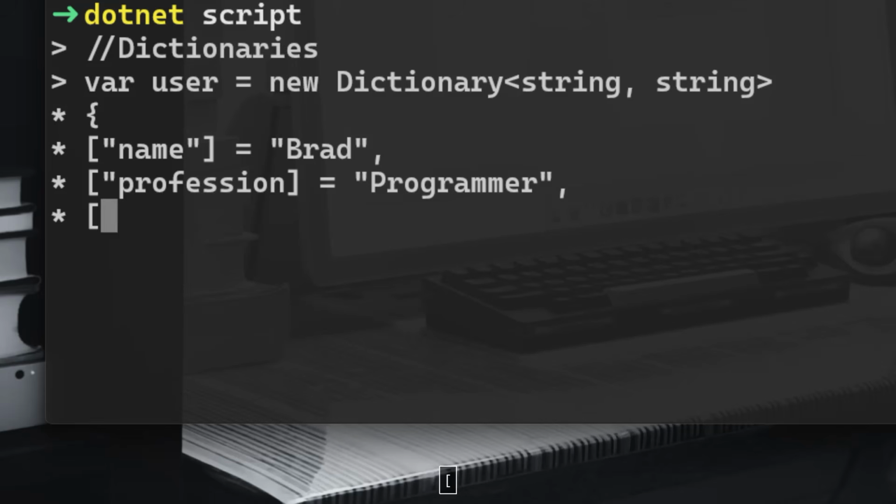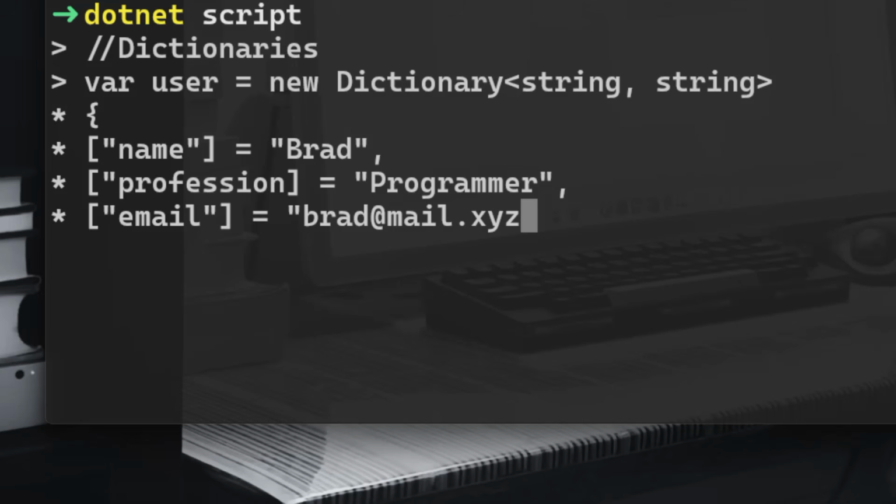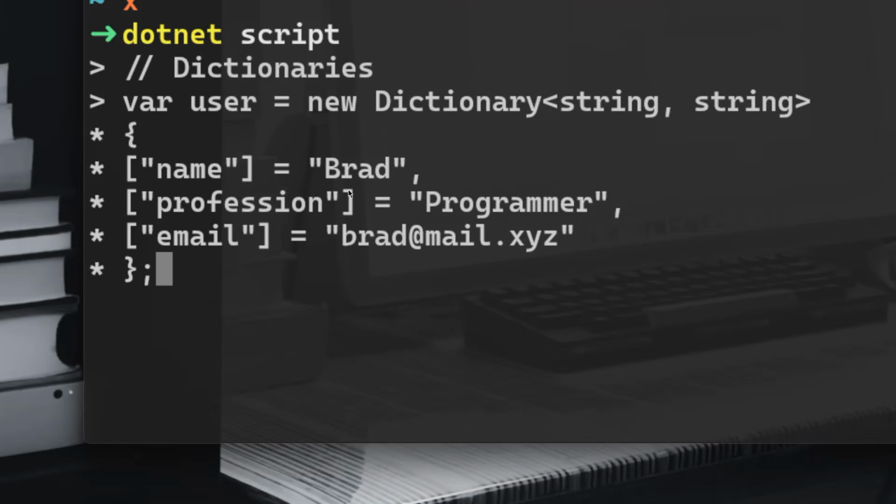We can also have his email address, and the email address in this case we have here brad@mail.xyz. This is not a real email address. And just don't put a comma at the last key value pair in your dictionary. And please don't forget to add the double quotes at the end of profession, otherwise you're going to get an error like I have. Right, if you hit enter, now we have our user dictionary.